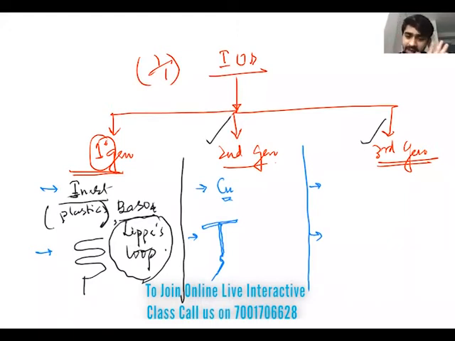Suppose this is the uterus. The copper T should be present like this: this is the arm, this is the body of the copper T, and the tail should be like this.